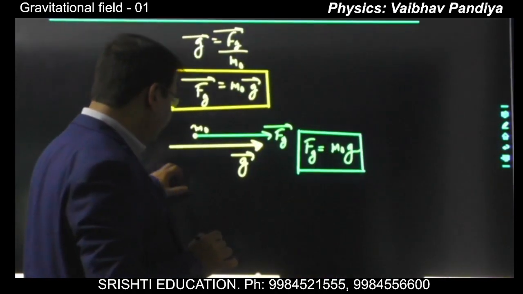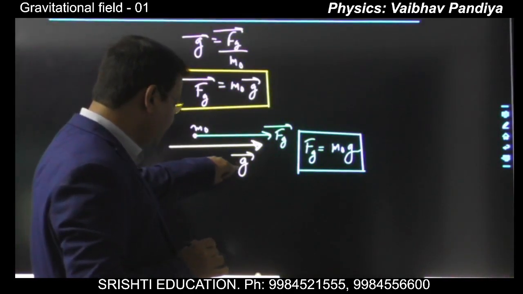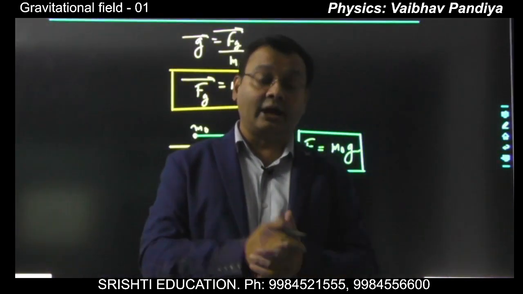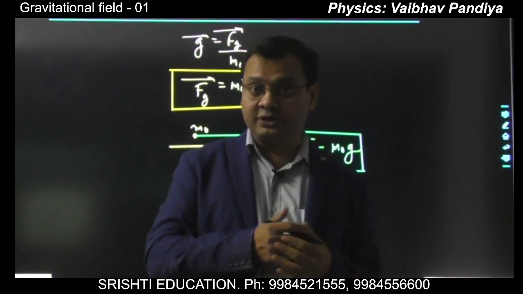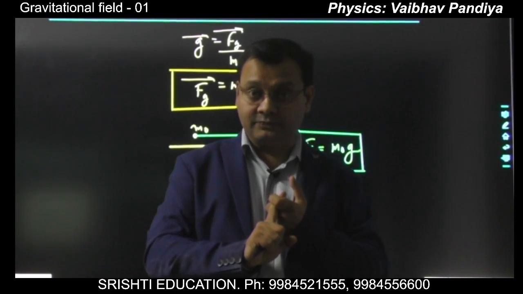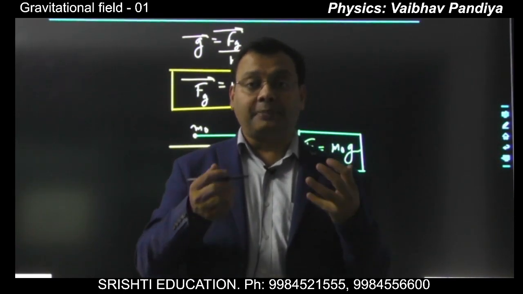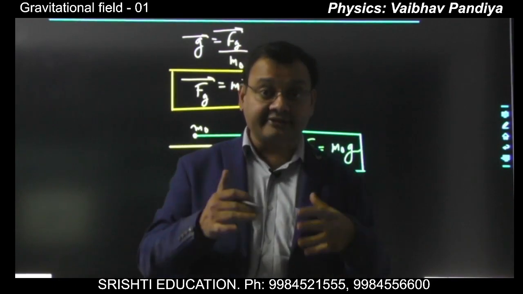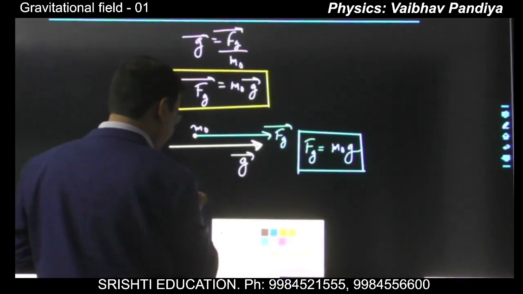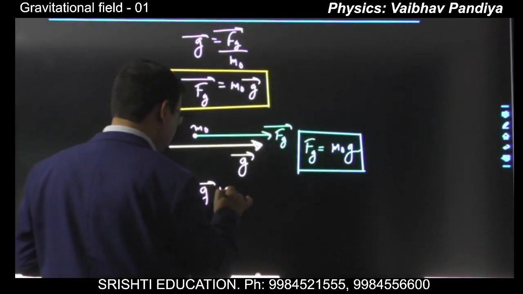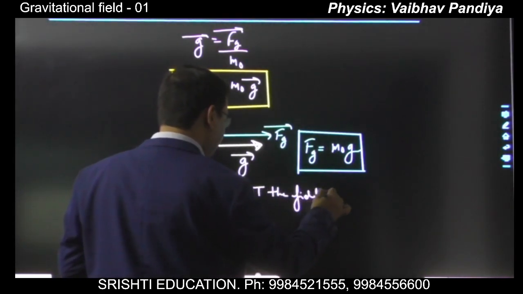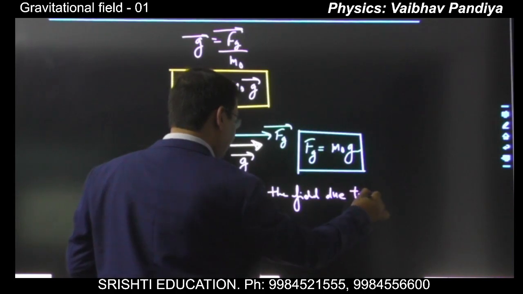We are not putting the vector sign because we are simply writing the magnitude, okay. And what do you think? Is this g, the gravitational field, due to m naught? Because every mass will create a field, so m naught will also create its own gravitational field. But this g, which is exerting the force on m naught, is not the field of m naught. Remember, a particle's own gravitational field will not exert a force on that particle. So in this case, g is not the field due to m naught. Okay, it is due to some other source.